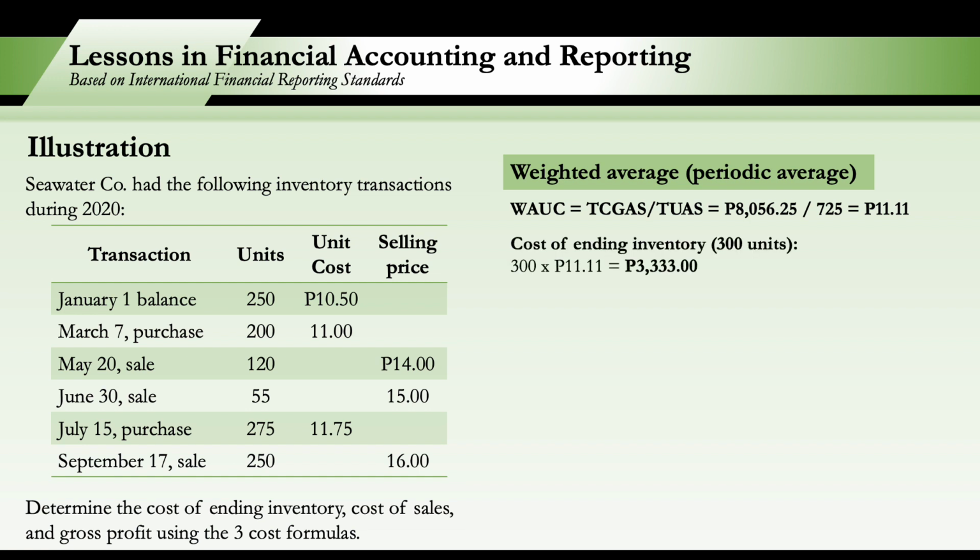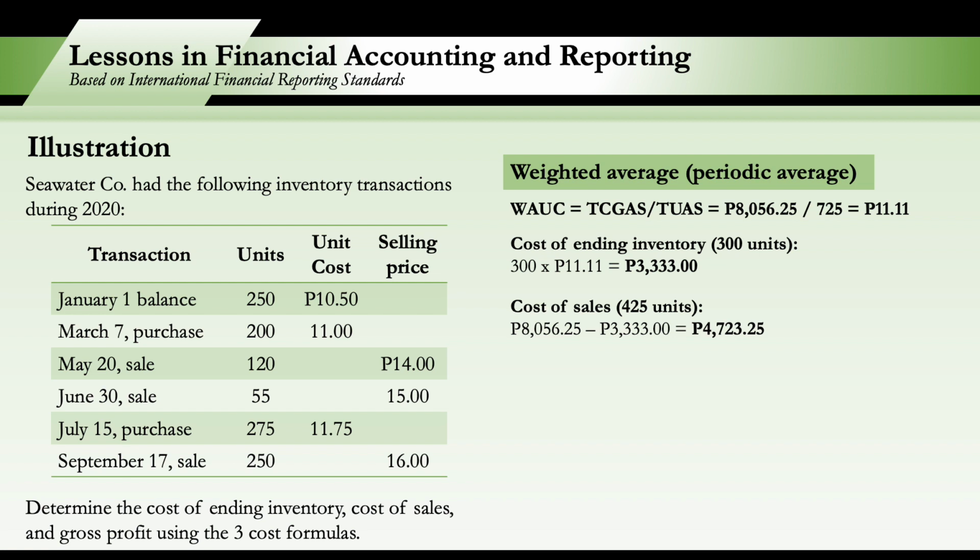For ending inventory, we will just multiply the 300 units of ending inventory and our 11.11 weighted average unit cost. So our cost of ending inventory is 3,333 pesos. Now, to determine our cost of sales, we will just deduct the cost of ending inventory from the cost of goods available for sale.